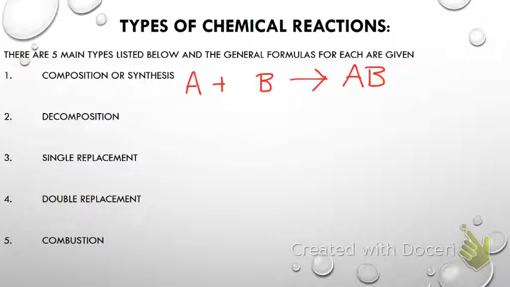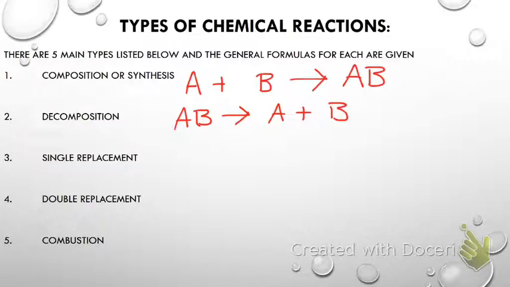For decomposition, I just told you it's the opposite, so it's AB breaking down into A plus B. You can use any letters. I'm just choosing A and B, okay? These are not real elements. These are just general, okay?